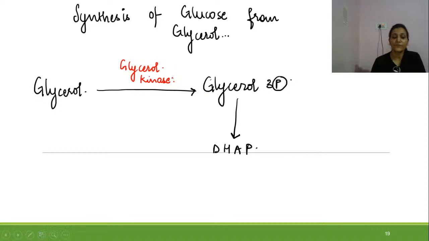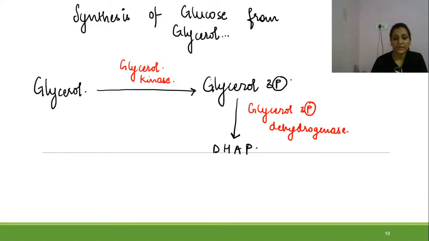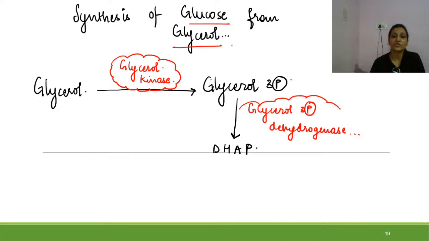And glycerol 3-phosphate will get converted into dihydroxyacetone phosphate with the help of glycerol 3-phosphate dehydrogenase. So this is how the synthesis of glucose occurs from glycerol. The two enzymes you need to remember are glycerol kinase and glycerol 3-phosphate dehydrogenase.